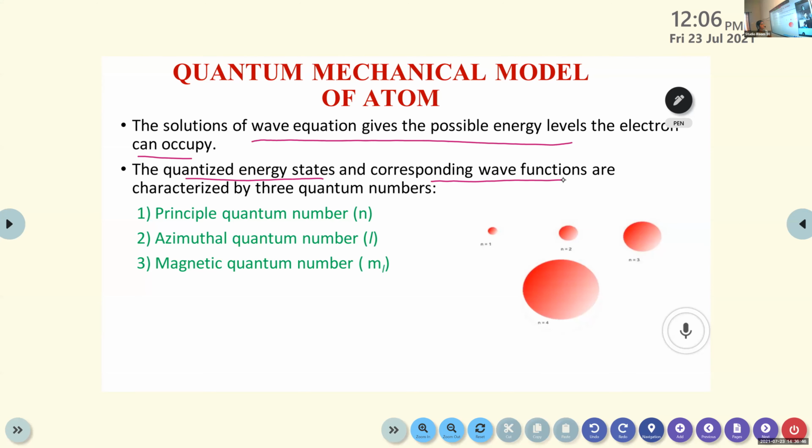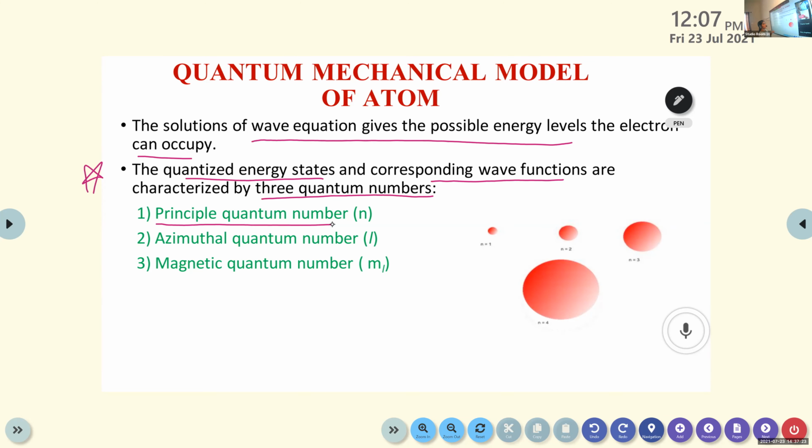These quantized energy states and corresponding wave functions are characterized by three quantum numbers. It's very important. First one is known as principal quantum number, represented by small letter n.